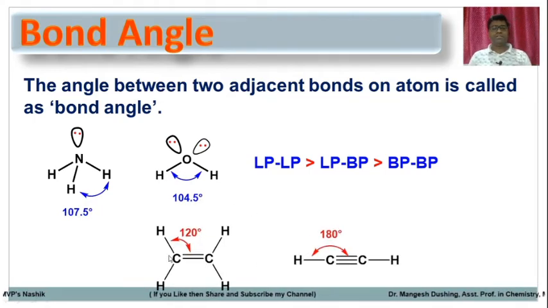As we know, if carbon is sp2 hybridized, the bond angle is 120 and the geometry is planar, and if sp hybridized carbon is there, suppose this is the acetylene molecule, the geometry is linear and the bond angle will be 180 degrees.